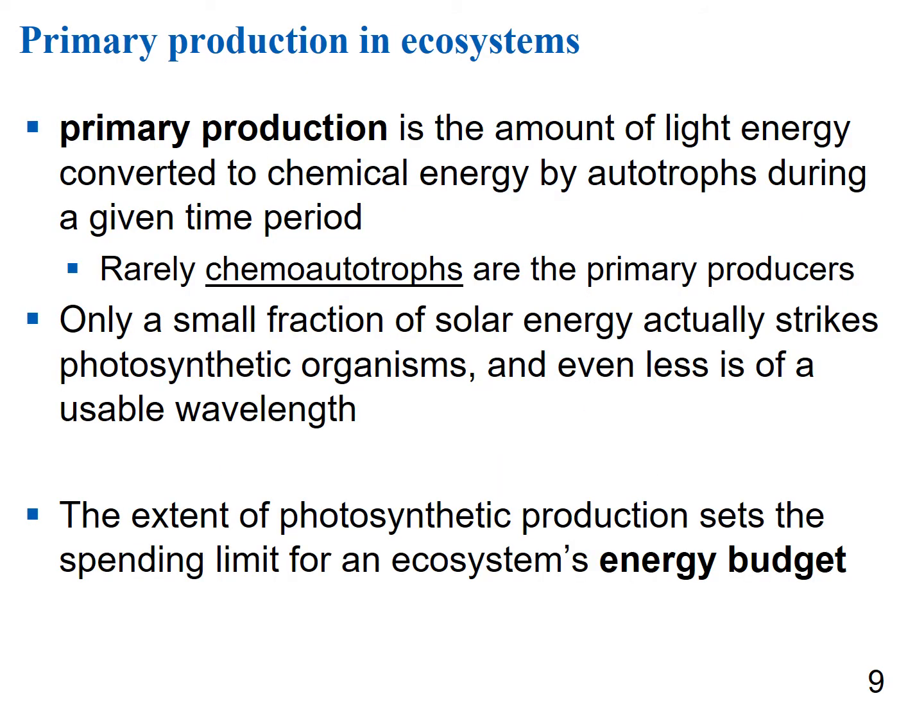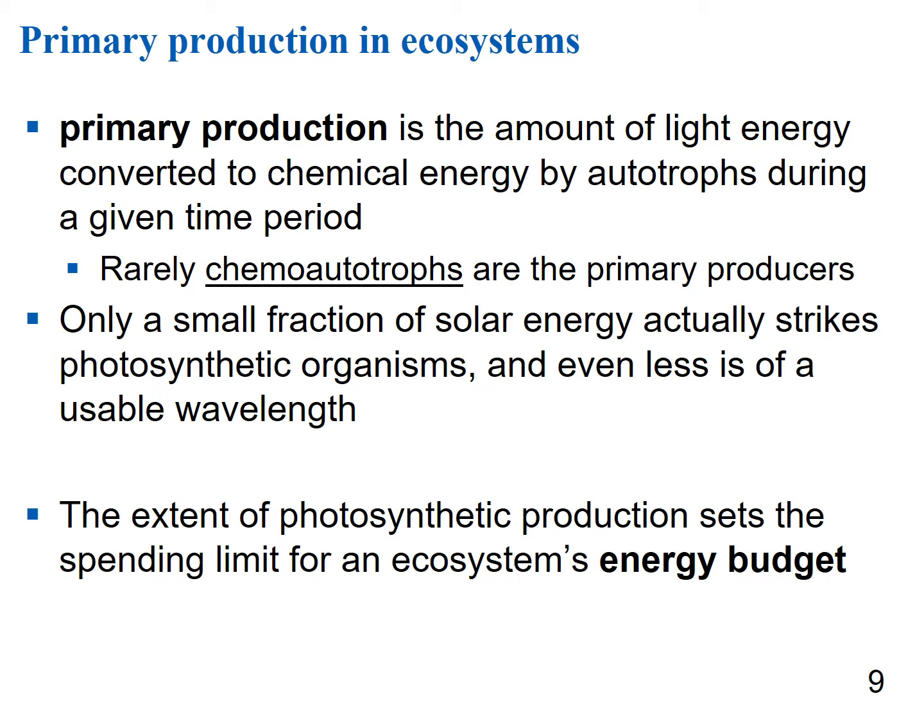So primary production is the amount of light energy that's converted to chemical energy by autotrophs during a given time period. Rarely are chemoautotrophic organisms primary producers. Like we talked about those hydrothermal vents at the bottom of the ocean, since there's no light down there, photosynthetic organisms are not the base of that ecosystem. Instead, chemoautotrophic organisms are, but really they're kind of the exception to the rule, so it's better to just think about primary production being photosynthetic organisms.